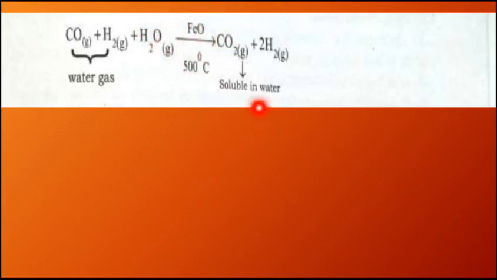As a result, as you can see, this carbon monoxide is oxidized to carbon dioxide, and what we get is hydrogen gas, and this hydrogen gas is pure. Also, I want to tell you that this carbon dioxide gas is soluble in water under pressure.